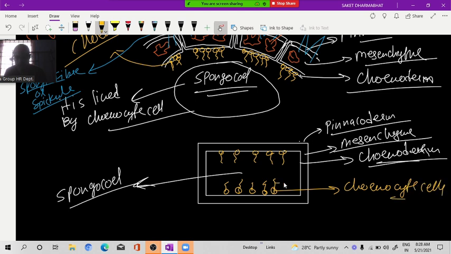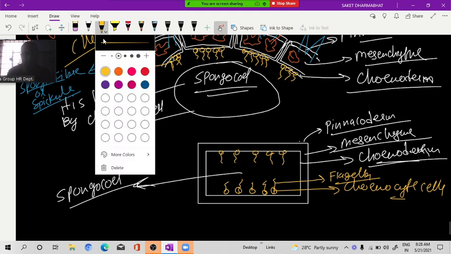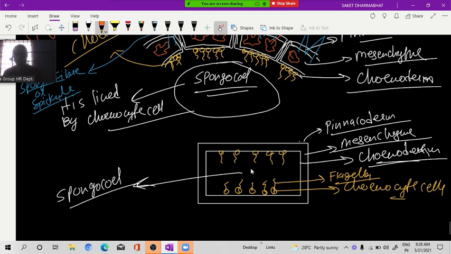And what is this one? Flagella. Flagella of coenocyte cell. Clear? Okay. Now, see here, which cells are present? Amoebocyte cell. Very good. This is which cell? Amoebocyte cell.